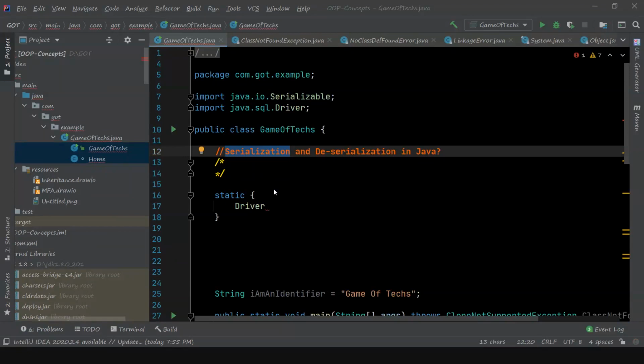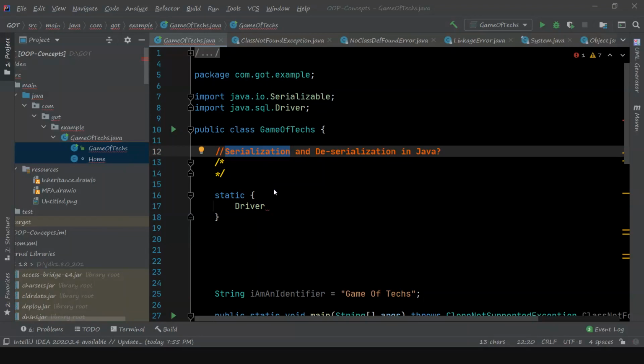If you have such a requirement, or if you want to transfer a class through a network, in that kind of scenario, serialization is required. That means when you bring the serialization feature to a class, your class is capable of storing or persisting its state.